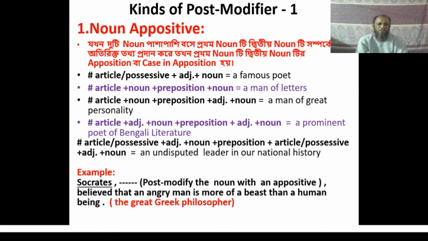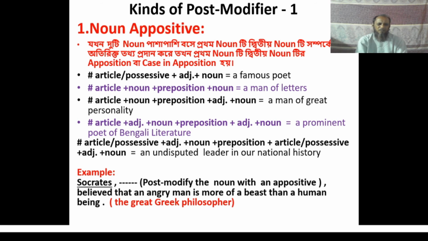Look at some structures of noun appositive. You can use article or possessive plus adjective plus noun to make a noun appositive. That is, a famous poet. You can also use the second structure: article a, noun man, preposition of, and noun letters. That is, a man of letters.